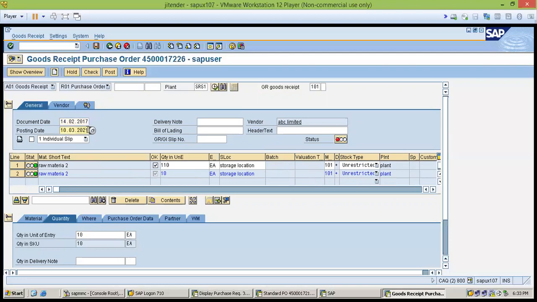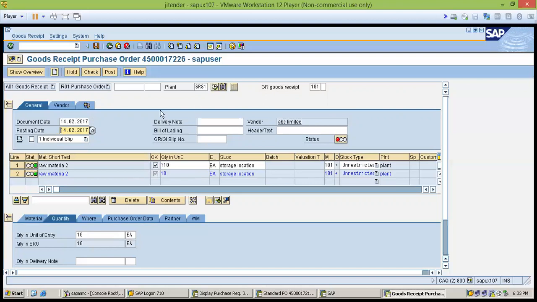Okay, so in the production system, it's not allowed, because it is a real time system. It's posted only in the same month. So there is validation in production; we are using a test system, so there is no validation.